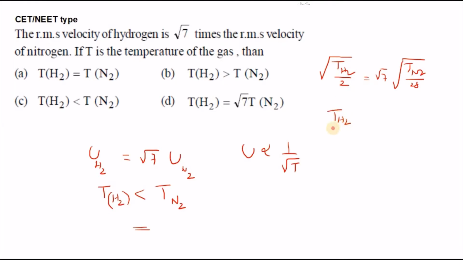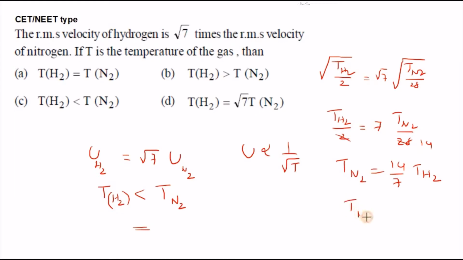T_H2 by 2 will become equal to 7 into T_N2 by 28. So we only want T_N2, so it will become equal to 14 by 7 into T_H2.